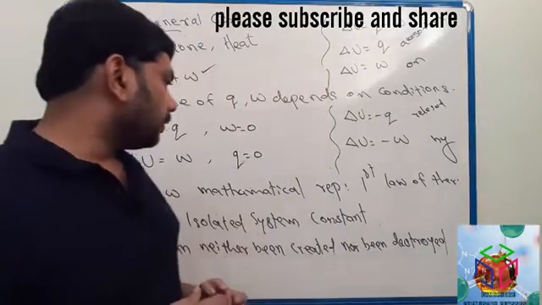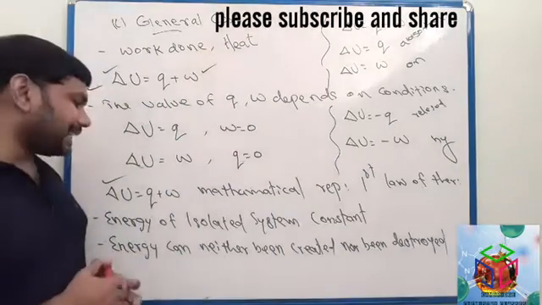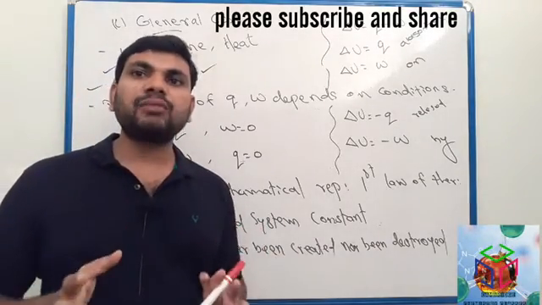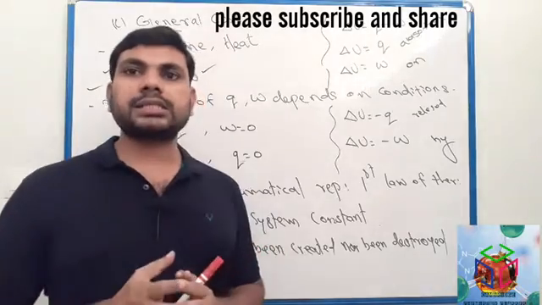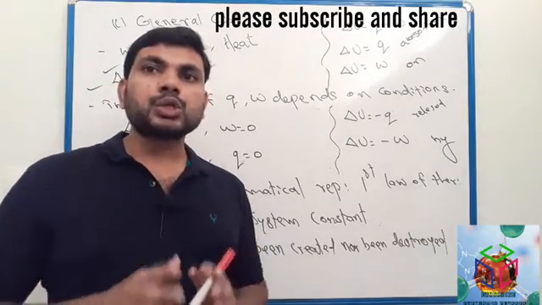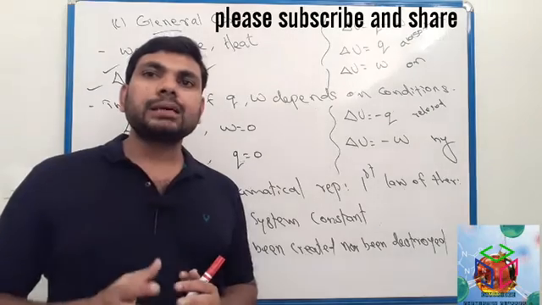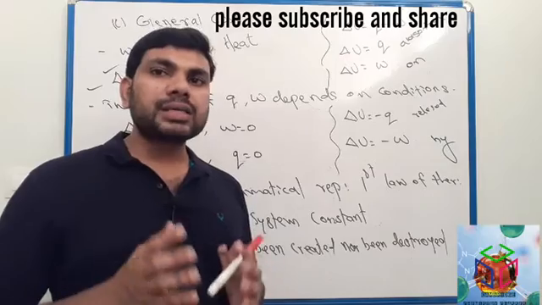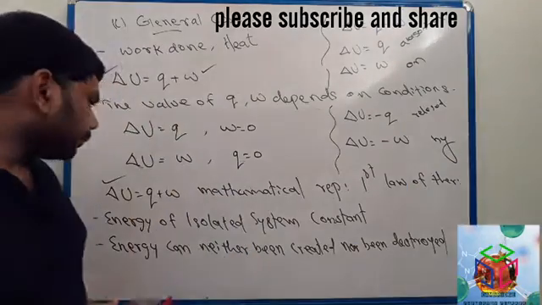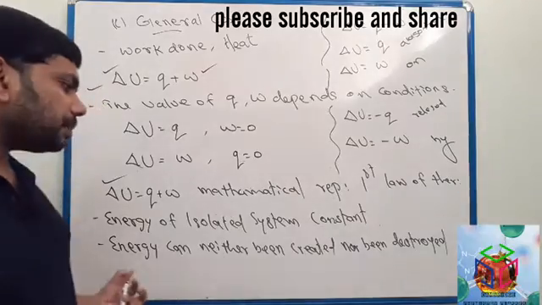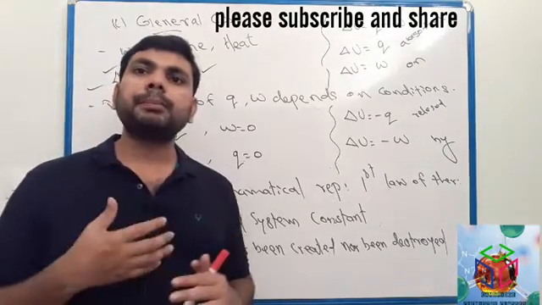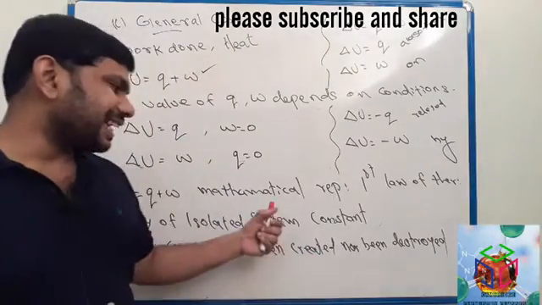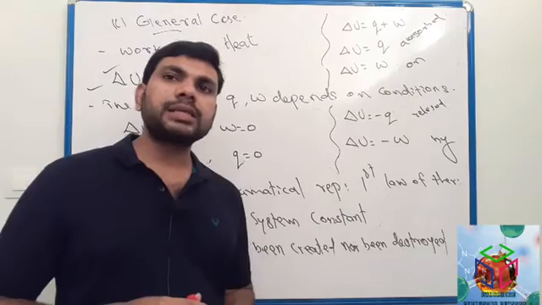Clear? And here the first law of thermodynamics states that the energy of an isolated system is constant. We know what an isolated system is. So the energy of an isolated system is constant; this is the statement of the first law of thermodynamics. Also, the first law states that energy can neither be created nor destroyed. So these are the statements of the first law of thermodynamics.